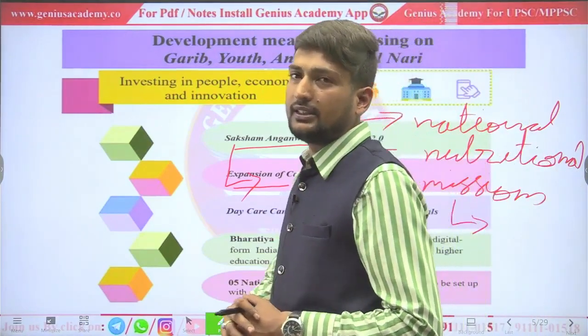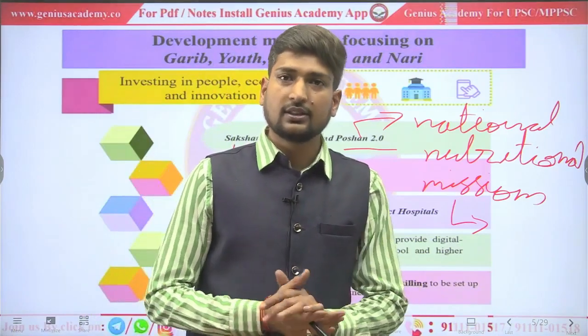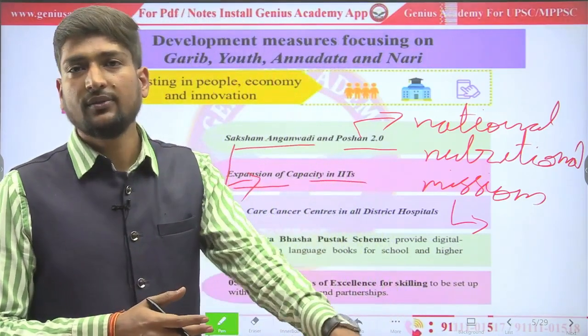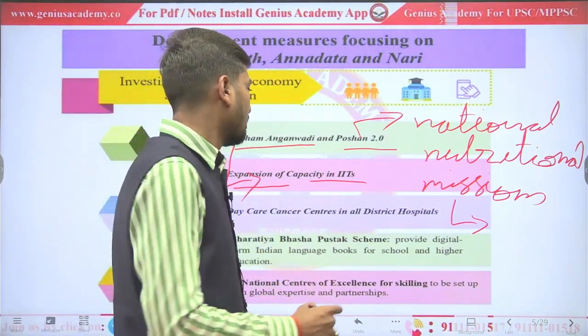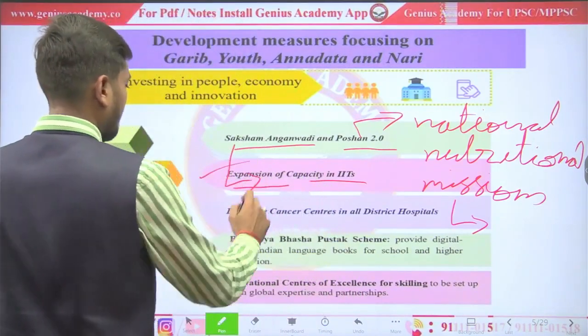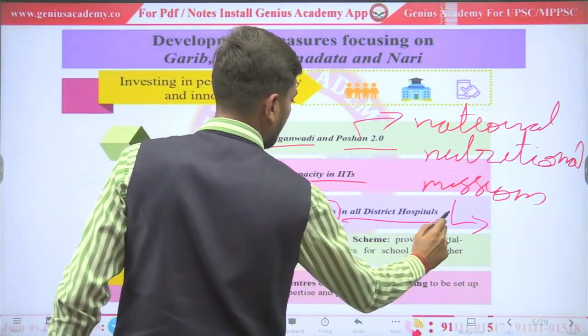Okay. Next, expansion of capacity in IITs. By increasing the seats, increasing the number of hostels, and providing more funds for research and development in the IIT sector, government will provide money.